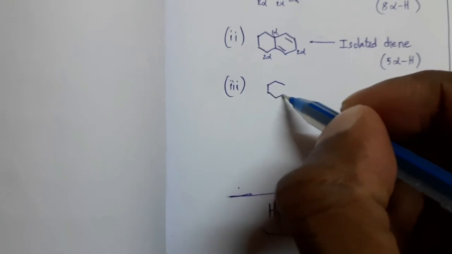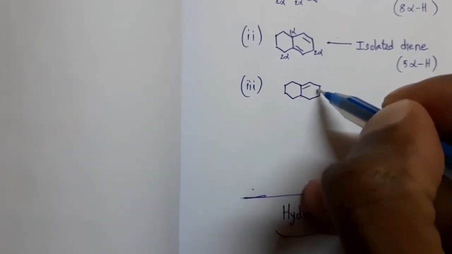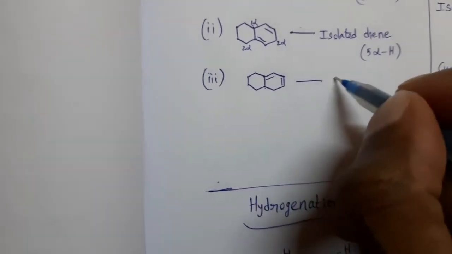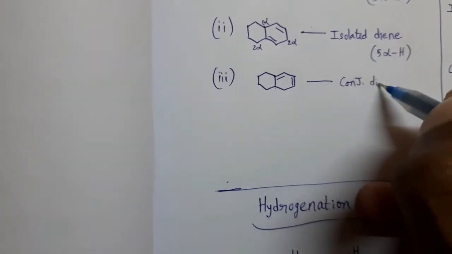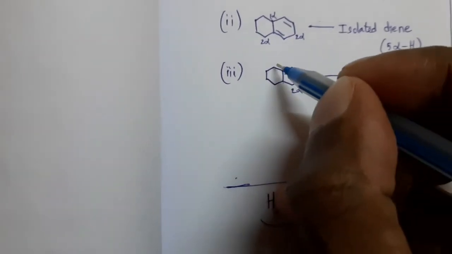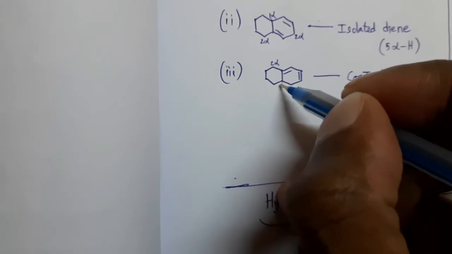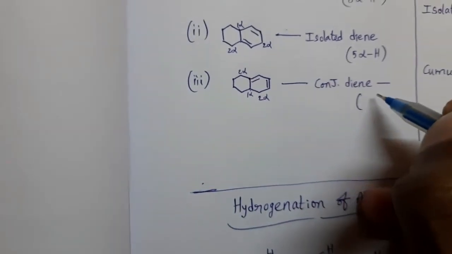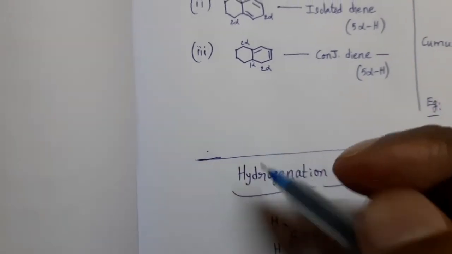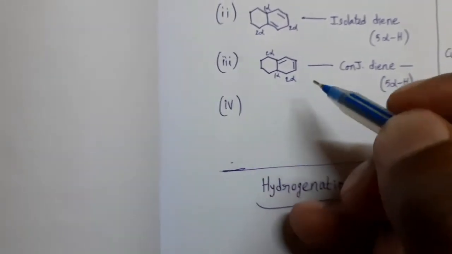This is the given structure. Here also double bonds are separated by one single bond. This one also conjugated diene. How many alpha hydrogens? Two alpha hydrogens. Two alpha hydrogens. And here one alpha hydrogen. So total 5 alpha hydrogens. Next, fourth one.